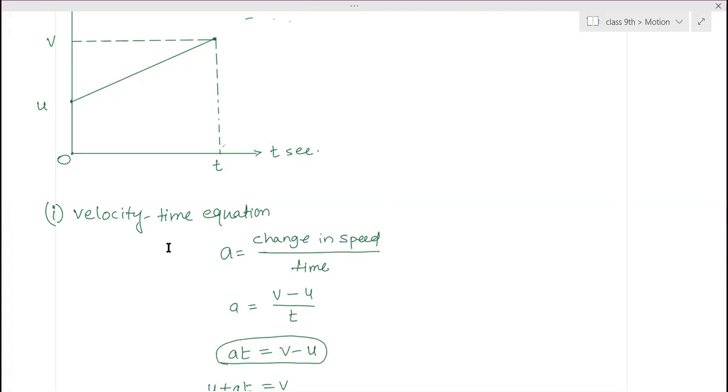Ma'am, in our school, they have not taught us this way. This chapter is not complete yet. In physics, not even one chapter is complete. For us also the same. For us, motion in physics is still going on. The last part is left.